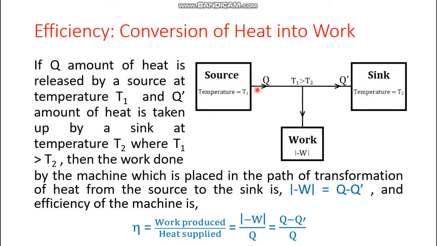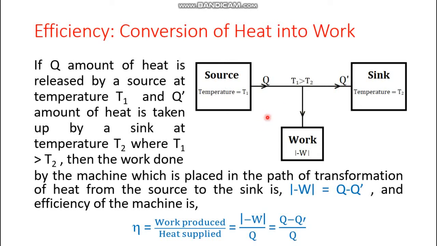Definitely heat would pass from the source to the sink, and if some machine is placed in the path of the heat transfer, then that machine would produce some work, and that work is minus W, the work done by the system. Q amount of heat is released by the source, and some of this heat is converted into work, and the unused heat is deposited in the sink, which is Q prime.